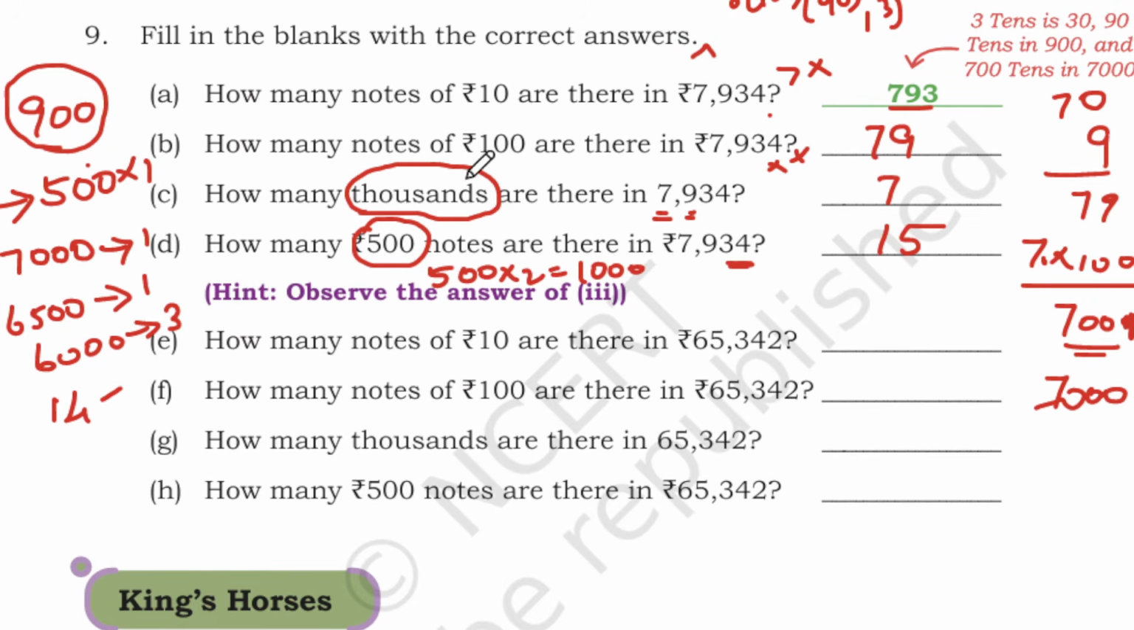Okay, and how many thousands are there in 7,934? We got 7,000. So how many 500s will be there? We need to multiply this 7 by 2, which is 14. So there are 14 500 notes in 7,000. For the remaining 934, we have one 500. So I'm adding 14 plus 1, which gives 15.